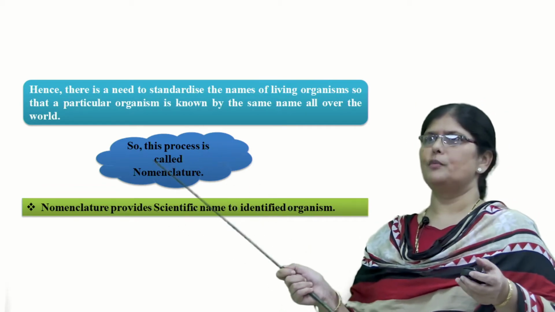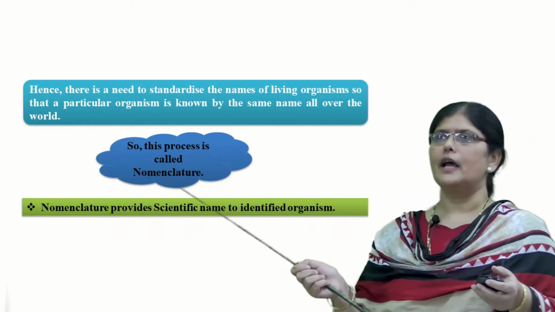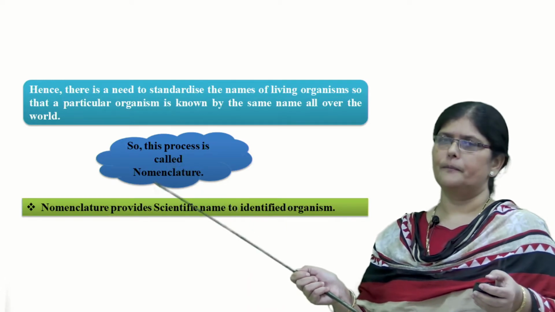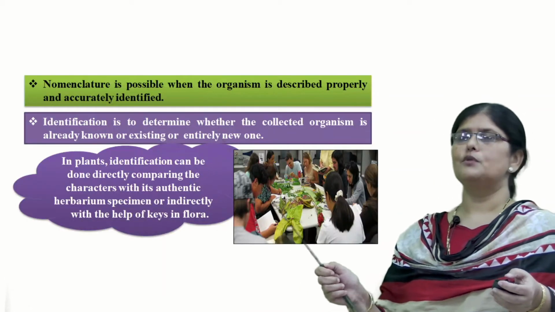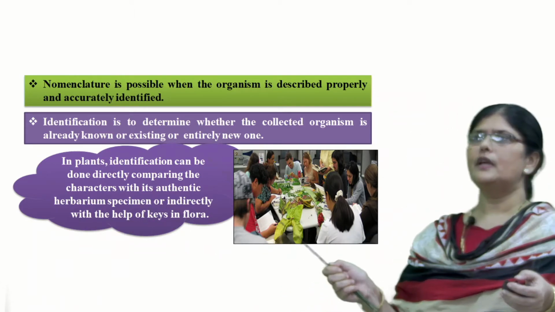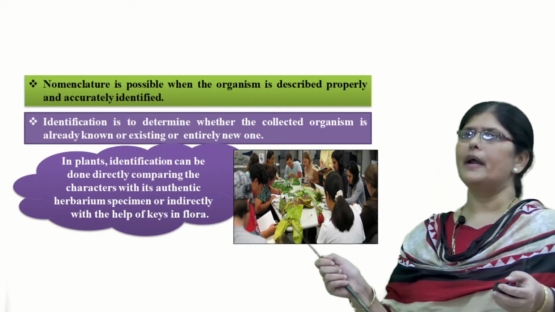The same name has to be used, and this process is called nomenclature. Nomenclature helps in providing the scientific name to identified organisms. This is possible only when the organism is described properly or identified accurately.